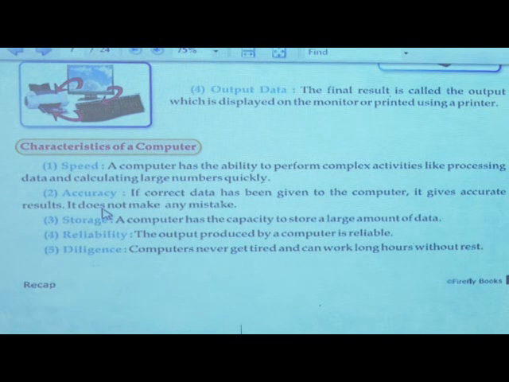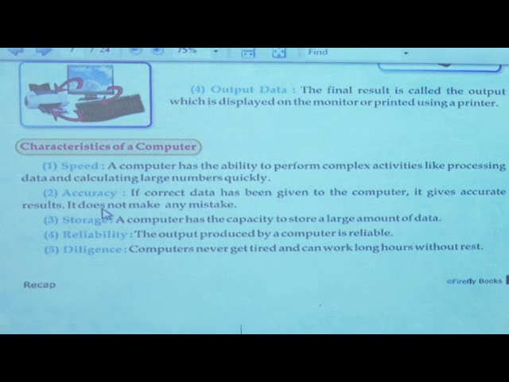Next is reliability. If someone is told to do any work, then they are reliable, which means people can trust us. There is a chance we make a mistake. But can a computer make a mistake? No, computer does not make any mistake. That's why the output the computer gives is reliable, it is trustable. Next, it is diligence.